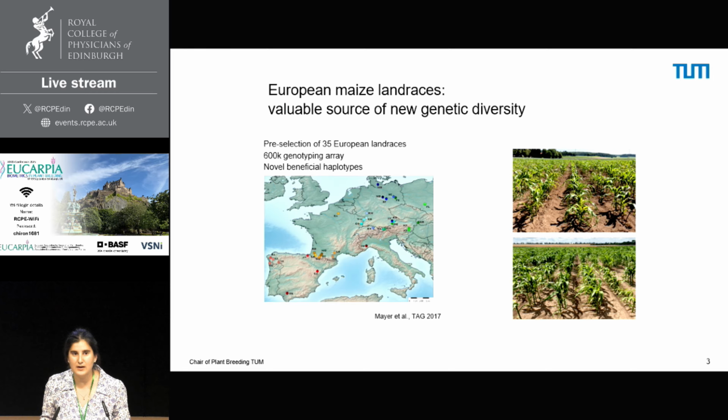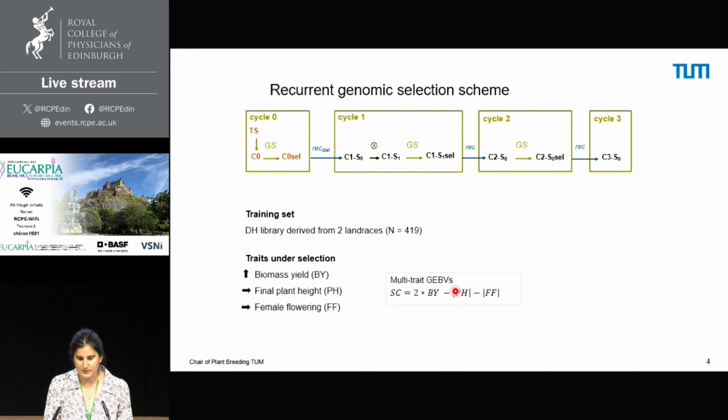But now the issue is to reduce the performance gap to the breeding material to make this diversity available. And to address this issue, we designed a selection program, a pre-breeding program, using genomic selection over several cycles. And we pre-selected 2 of these landraces and developed a DH library. And this DH library was the foundation for this selection program.